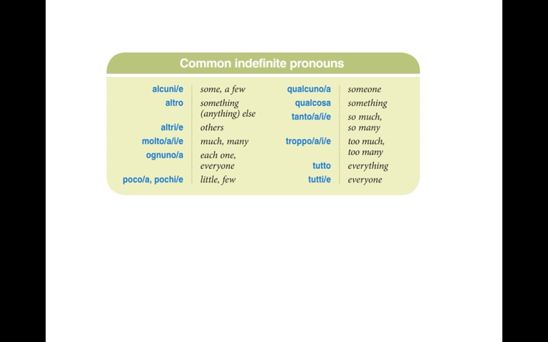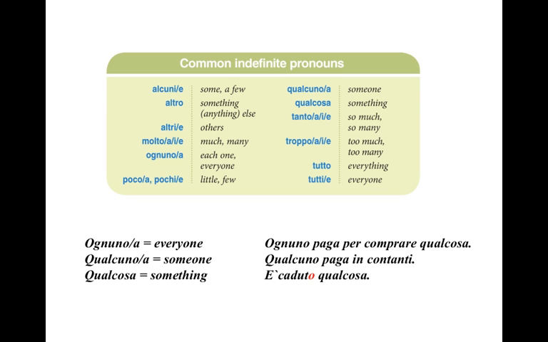Some common indefinite pronouns are alcuni, altro, altri, molto, ognuno, poco, qualcuno, qualcosa, tanto, troppo, tutto, tutti. It is important to note that indefinite pronouns may be used without an antecedent, like we saw with quello che and ciò che. When used this way, the pronouns are not actually taking the place of anything in particular, and this gives them a more general and abstract sense. Words like ognuno, qualcuno, and qualcosa are used in this manner.